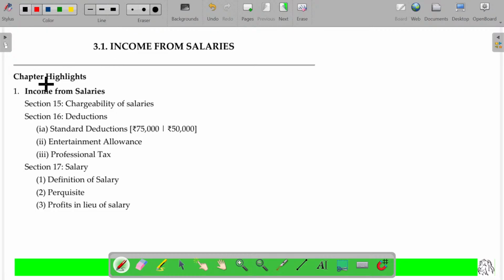So, chapter highlights. What components are going to be covered? Income from salaries, section 15, chargeability of salaries. Is that clear? What conditions should be satisfied so that it will be considered as salary under this head? Can we claim any deductions, sir? Of course, that will fall under this case.